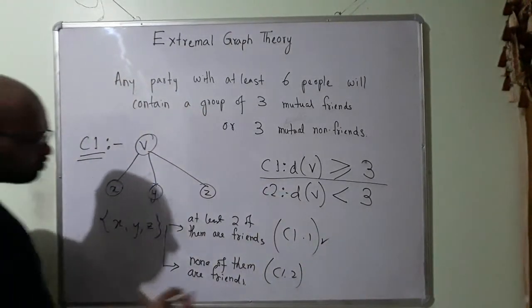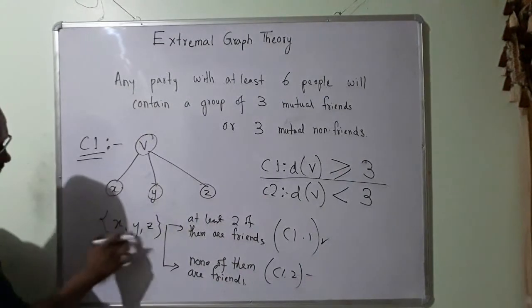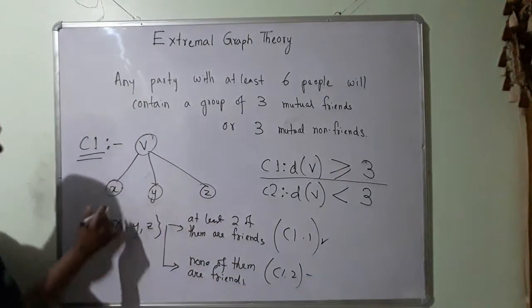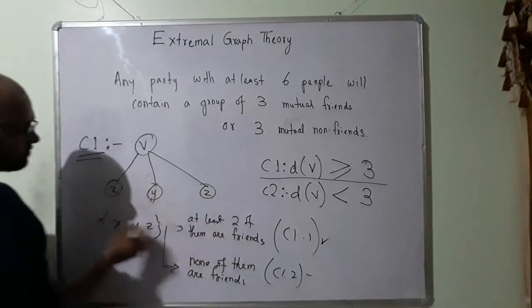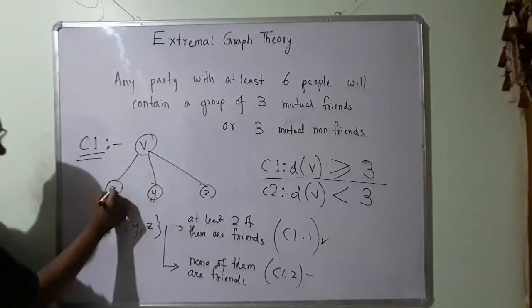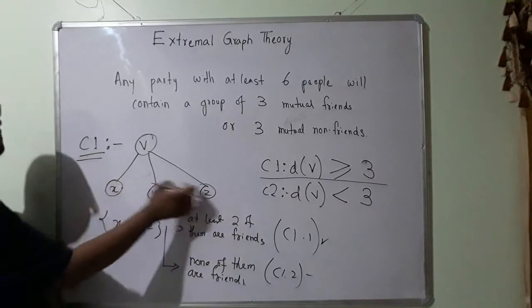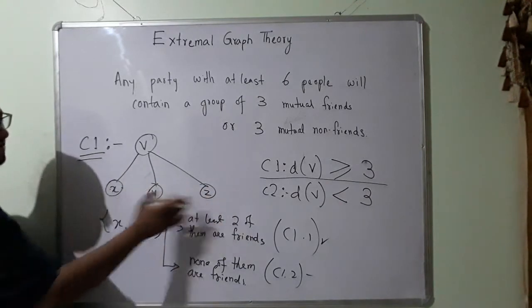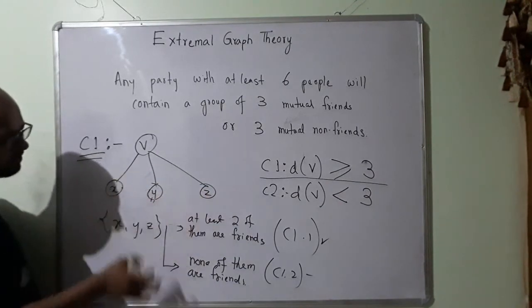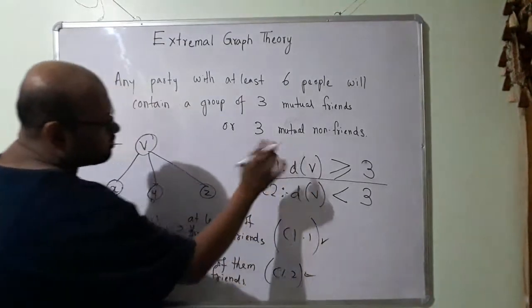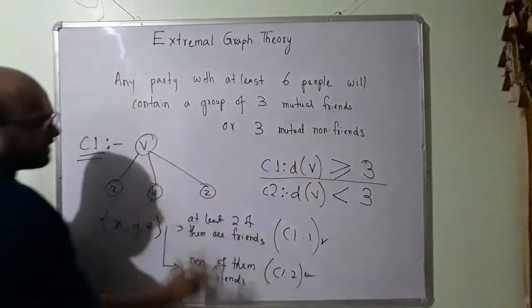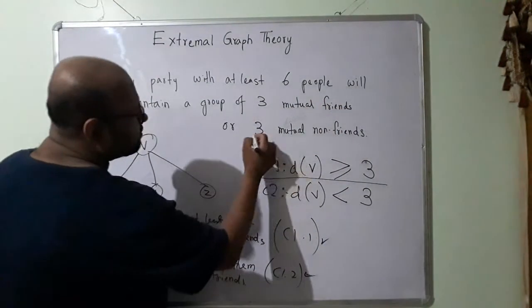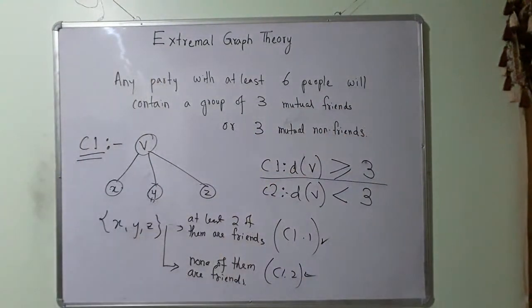Now case 1.2 is what? That X, Y, Z are not friends with one another. So there is no edge over here, no edge over here, no edge over here. This X, Y and Z are not friends with one another. So what does this mean? I have found 3 people who are not friends with one another. So in case 1.1, I have found 3 people who are friends with one another. In case 1.2, I have found 3 people who are not friends with one another. Fine? Fine.